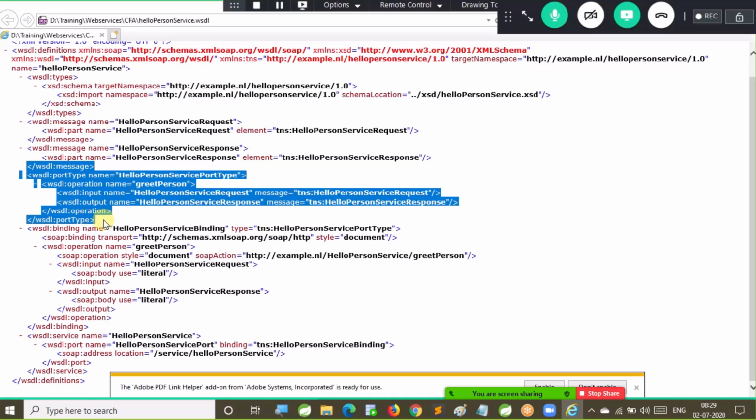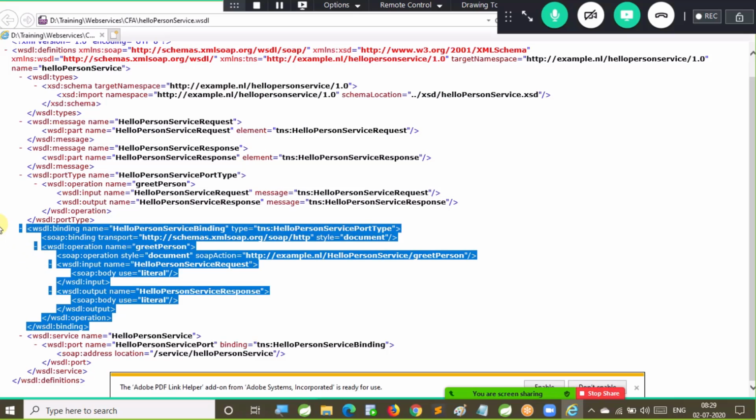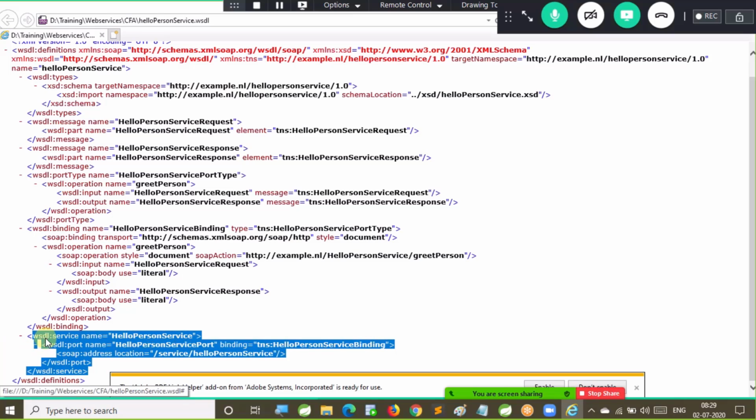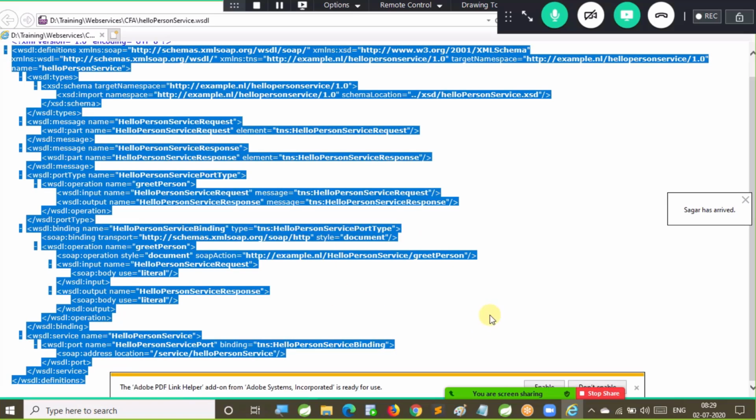Next, port type. Port type will tell you what the operations in the provider are. An operation is nothing but a method. For the method, what is the input and what is the output will be described in the port type section. The binding section will talk about protocols, which protocol we need to use to access the provider. Now, what is the URL of the provider, what is the address of the provider, will be available in the service section.